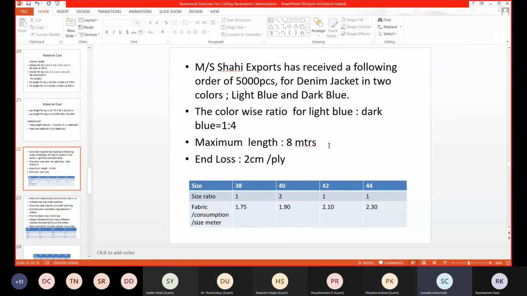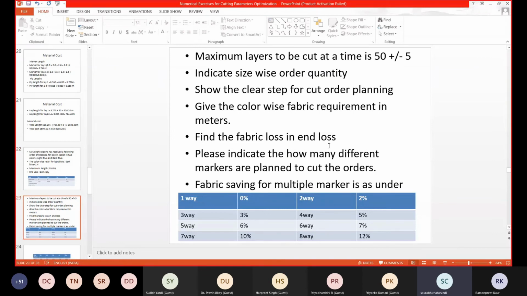I've given the ratio and the fabric consumption. One colleague was asking how much the saving is. In this question, in case you are doing one way, there is 0% saving. Two way, it is 2% saving. Three way, 3%. Four way, 5%. Five way, 6%. So as I increase the number of sizes, my saving increases, so I should try to mix it.